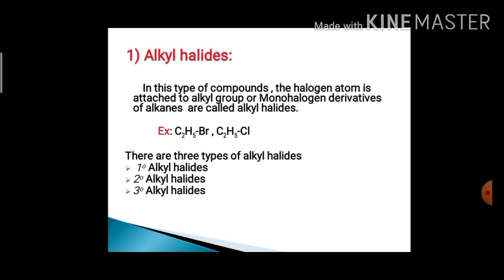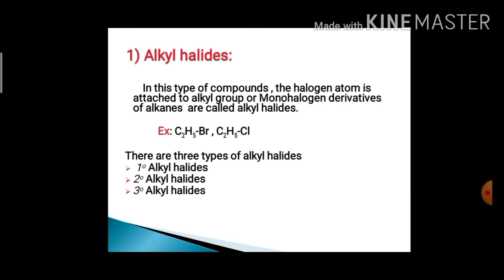We'll discuss what is meant by alkyl halides. In this type of compound, the halogen atom is directly attached to the alkyl group, or monohalogen derivatives of alkane are called alkyl halides. Example: C2H5Br and C2H5Cl, where the halogen atom is directly bonded to the alkyl group, that is ethane.